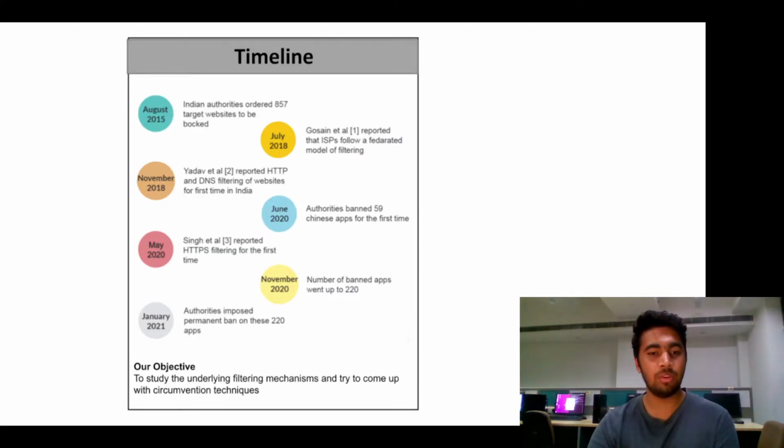Following is a timeline of events that motivated us to conduct this study. With these events, there has been a rise in the amount of content being filtered in addition to the evolution of mechanics involved. This motivated us to study the current underlying filtering mechanisms and devise circumvention techniques if at all possible.